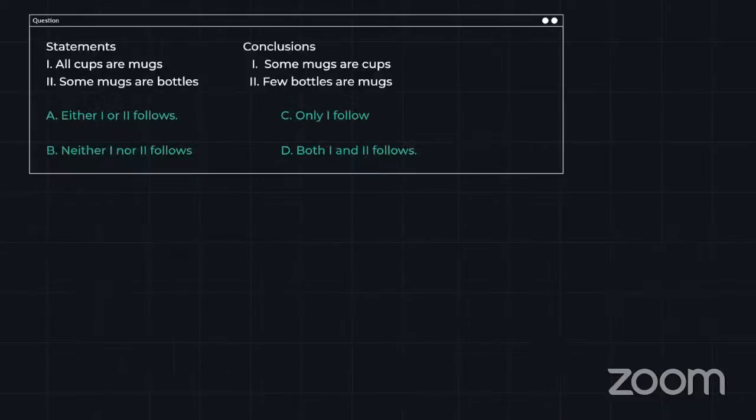Statements are given. Conclusions are there. So there are two statements and conclusions for the same are given. All cups are mugs, some mugs are bottles. Conclusions: some mugs are cups, few bottles are mugs. Again, an easy one. Try it and give me the answer fast.